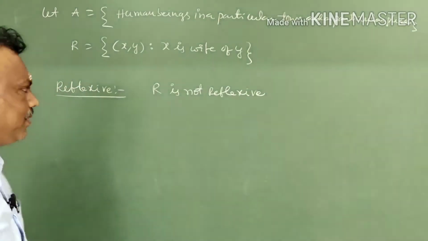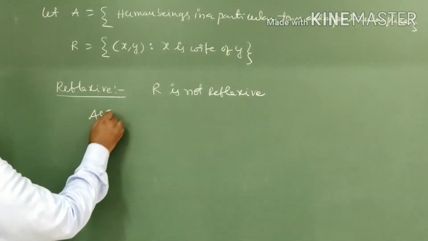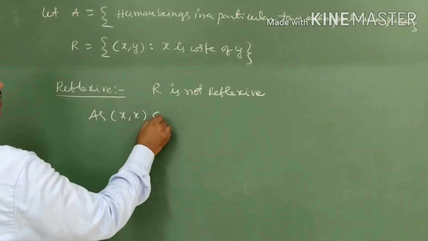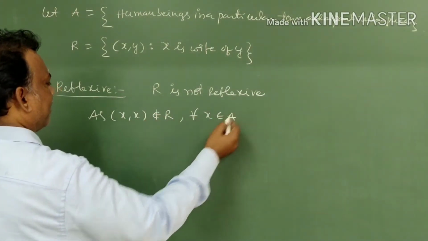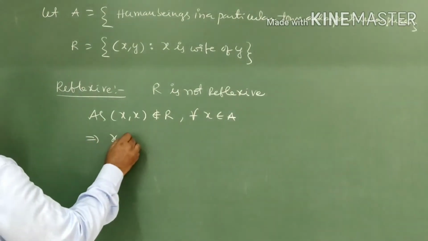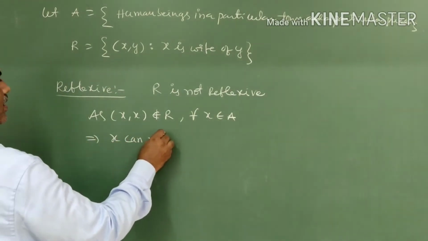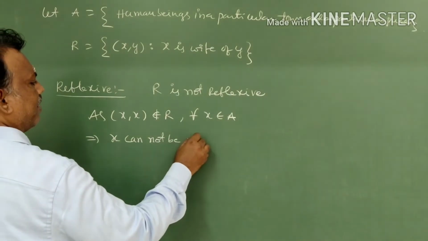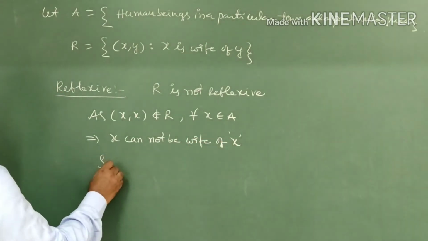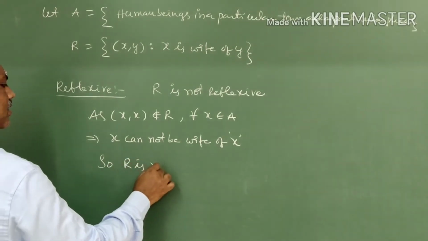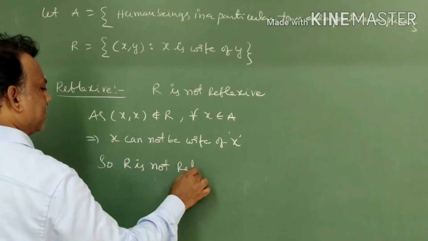You have given an example. That's why (x, x) does not belong to R for all x belongs to A. x cannot be wife of x. So R is not a reflexive relation.